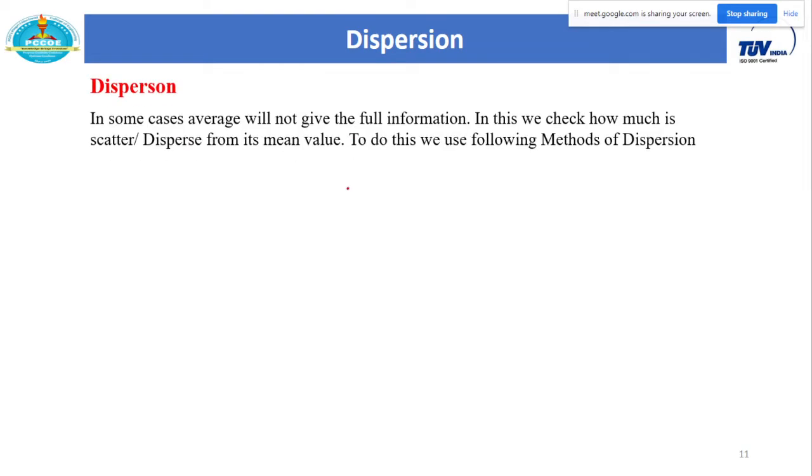So what do I mean by dispersion? Using dispersion, you will get the information about how much the data is scattered from its mean value, or simply the scatteredness or the variability you can calculate using this topic. So dispersion gives you the scatteredness present in a given data, and to calculate this dispersion in our syllabus we have 2 methods.